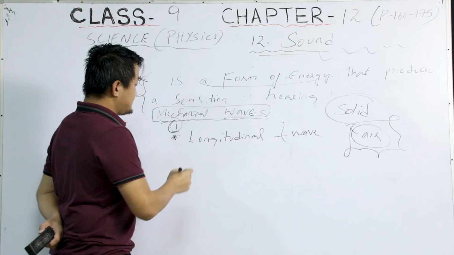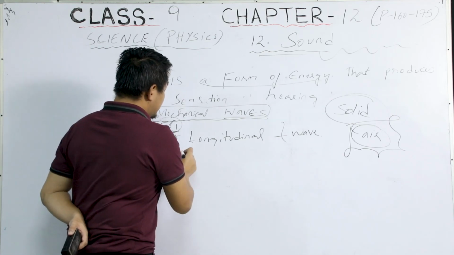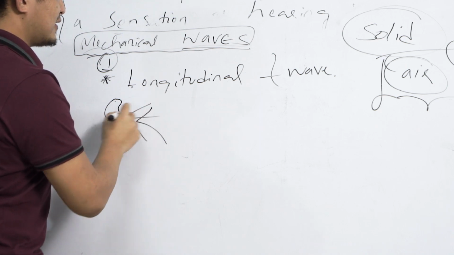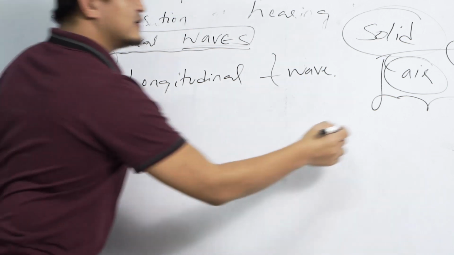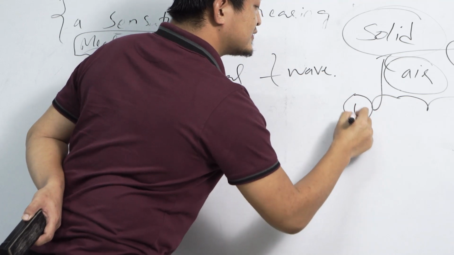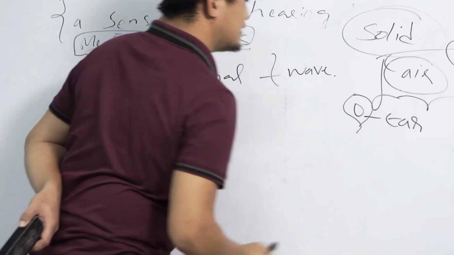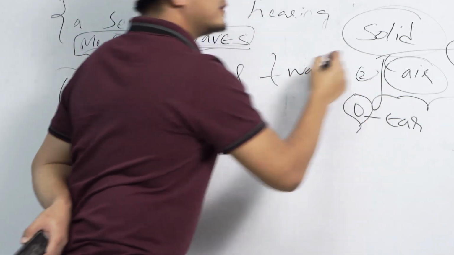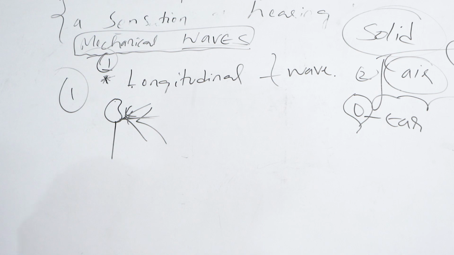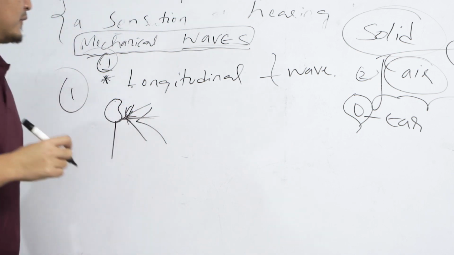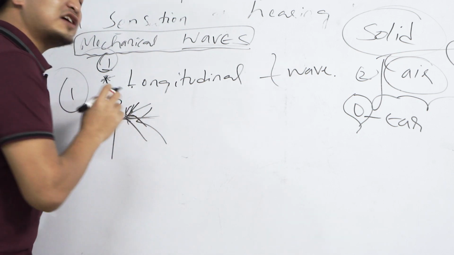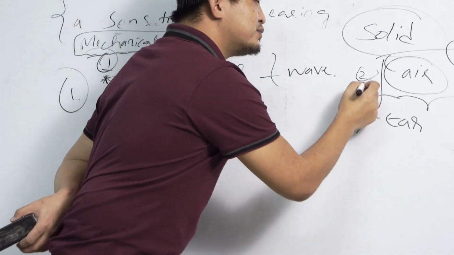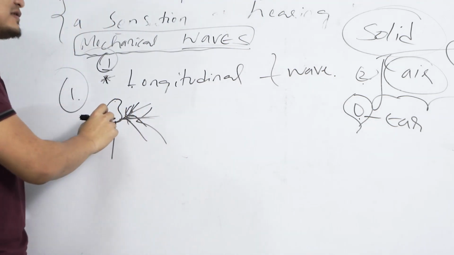Okay, so students, now here there is one person, okay? Now he is speaking something here. And here is his friend, okay? So this is the ear. This is the first person, and this is the second person. Clear? Now, the first person is shouting. So how is the second person able to hear his sound?